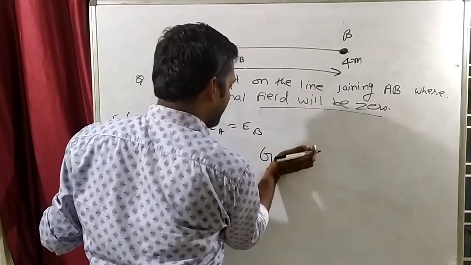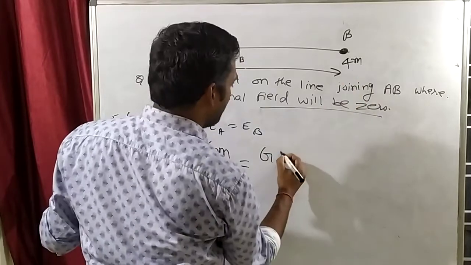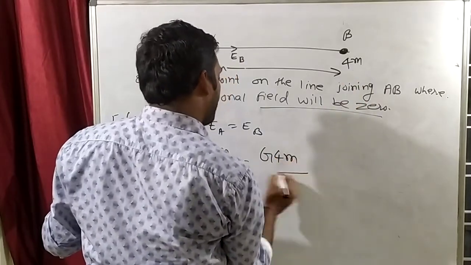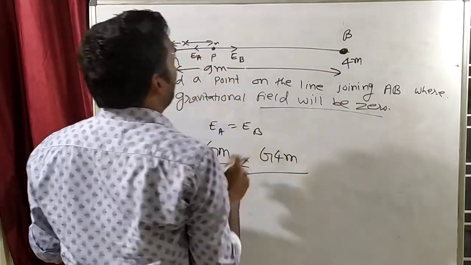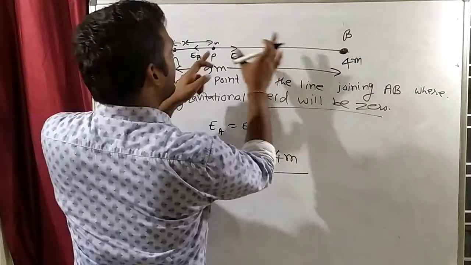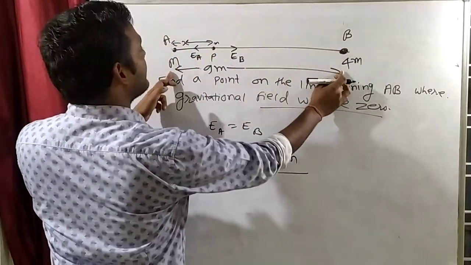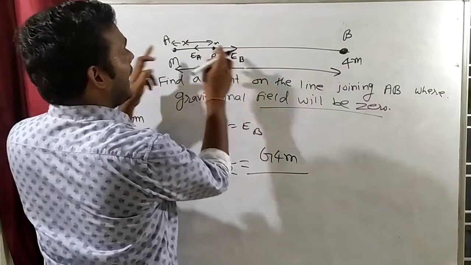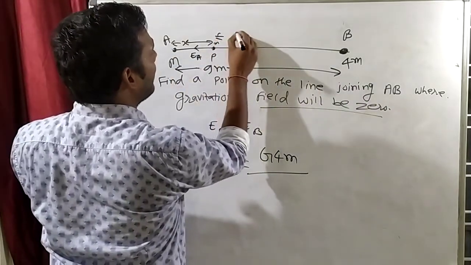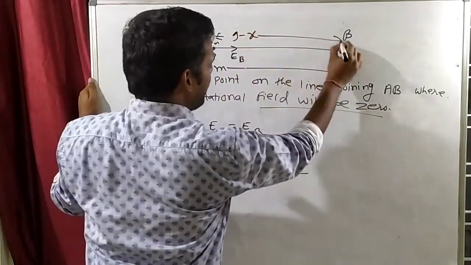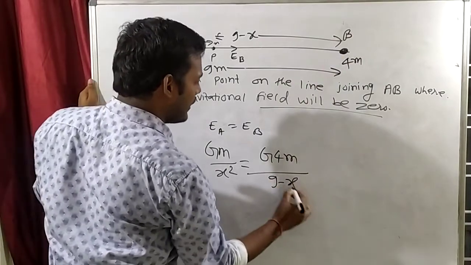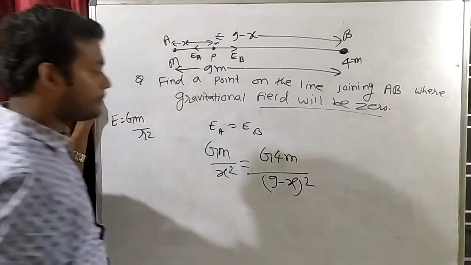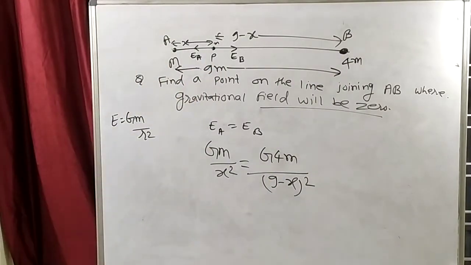GM, oh sorry, this is whole M. So G whole M by, if this is X, so what will be this? From here to here, this complete is 9 meter. This is X, so this will become 9 minus X. So we will add 9 minus X square. Up to this, any confusion?